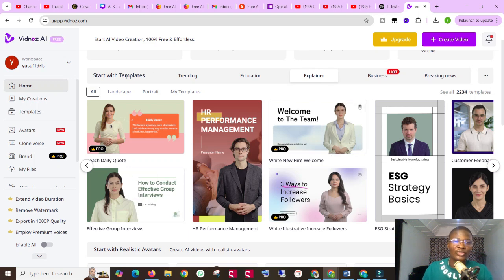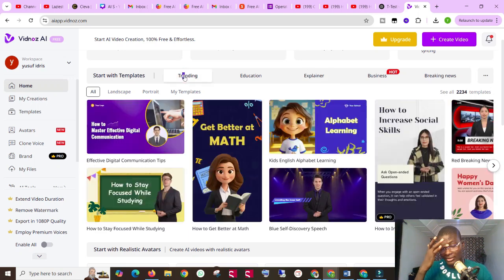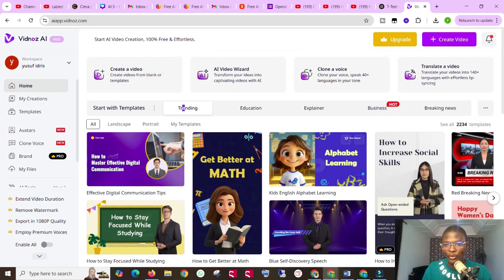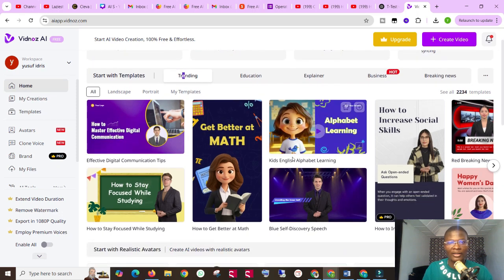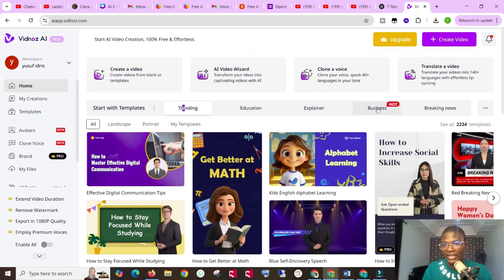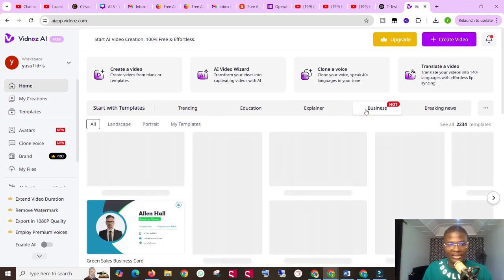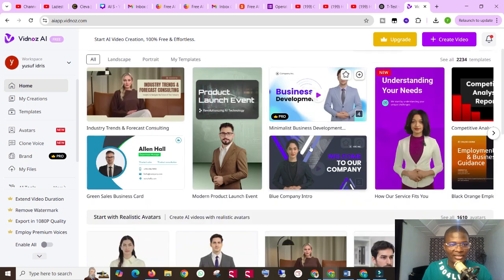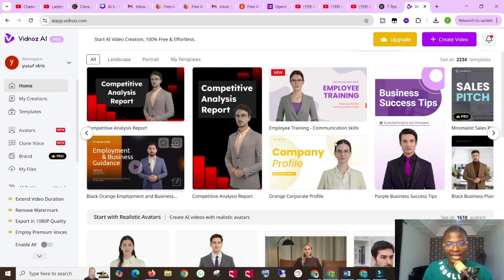Okay, now we want to just pick one of these templates and start creating. Let's just create something similar to what I just did earlier so you guys could know what I'm talking about. Just gonna select one, or rather let's just create something different. Let's create this. I love this. It's beautiful. However, it's an AI, and I wanted to generate something realistic, so we're not going to be choosing it. So let's just go for the business or explainer. Okay, this is business and it's cool. Let's select this or this. I'm finding it hard to even select one. Everything here is kind of cool.